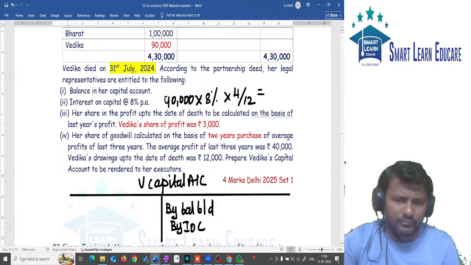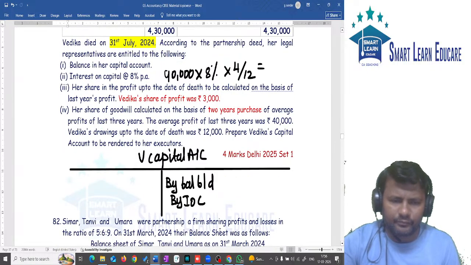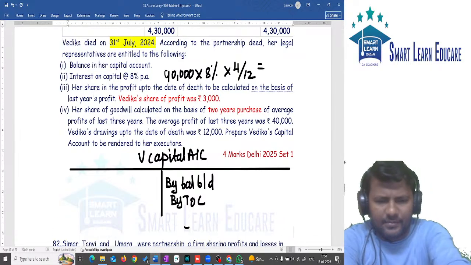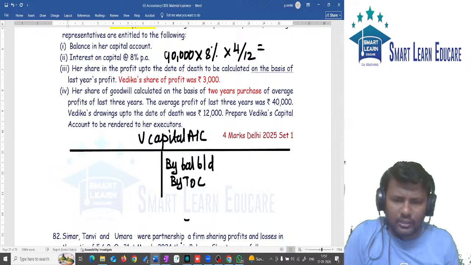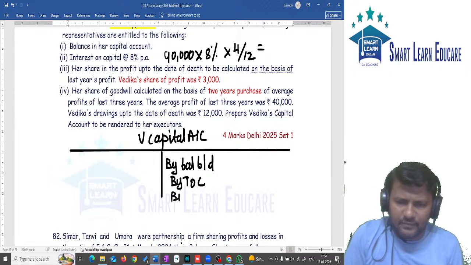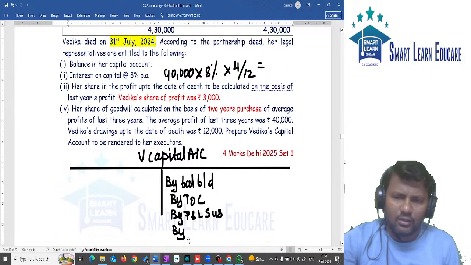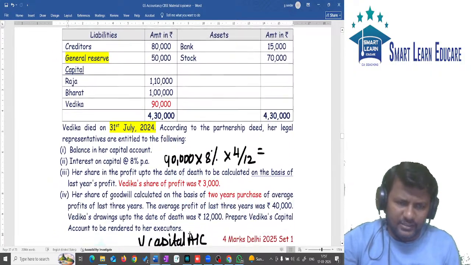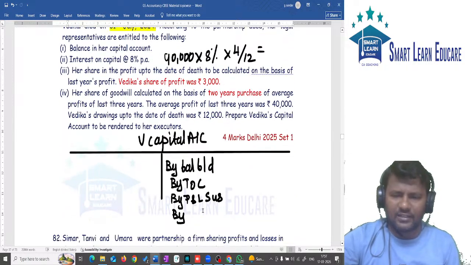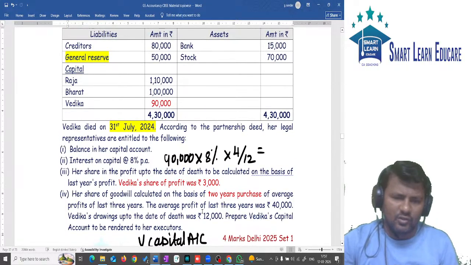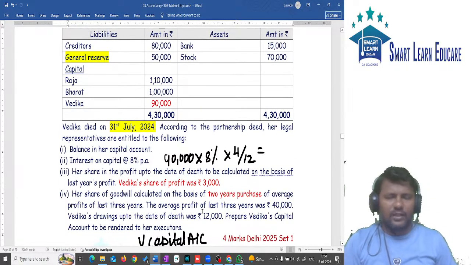Also we should give what? Not only interest on capital, we should give what? P&L suspense. The P&L suspense amount is already given. For goodwill we should pass a journal entry. The entry for goodwill will be by the other two partners' names, gaining partners to sacrificing partner. Based on that, that entry will also come.